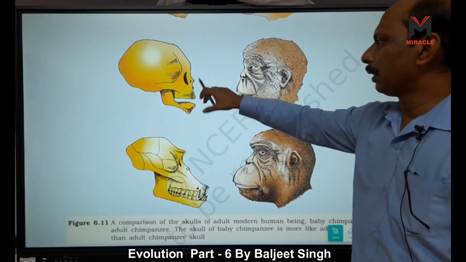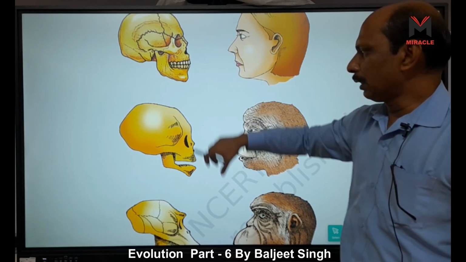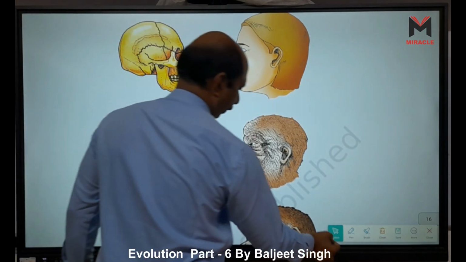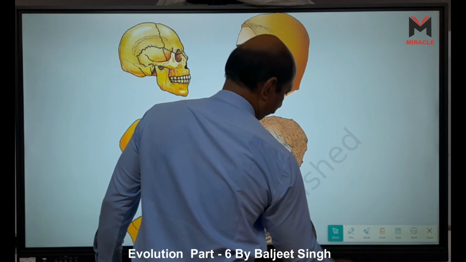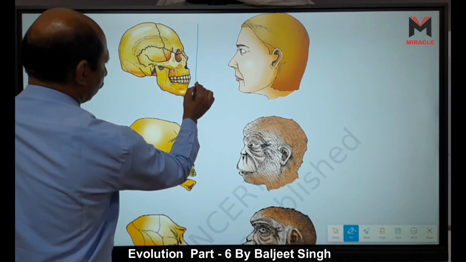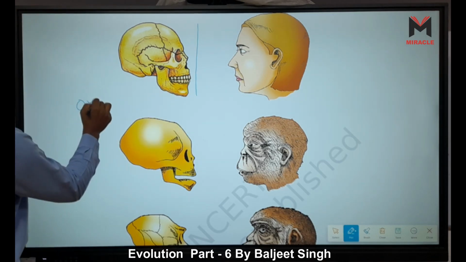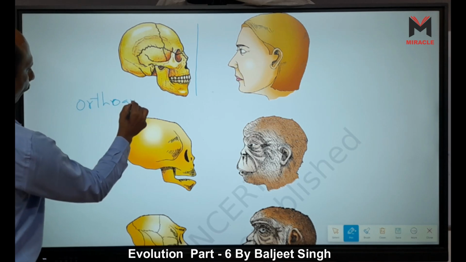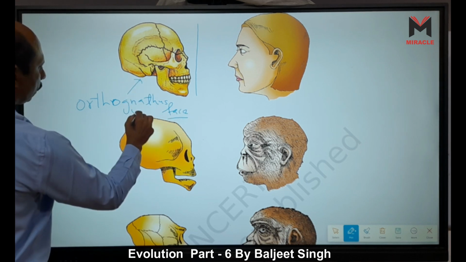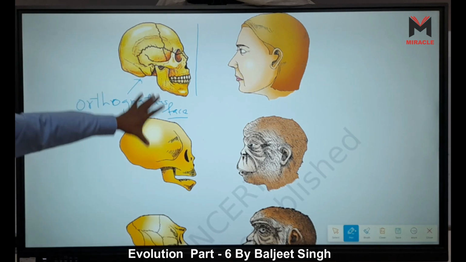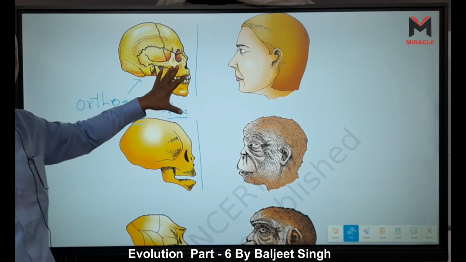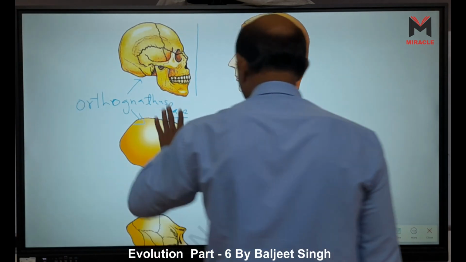When we consider the skull of human and baby chimpanzee, it is near about orthognathous. Look, the face is not coming outside, so it is called orthognathous. Both are orthognathous faces and both are similar, we can see, right? So chimpanzee is more near to human. Through this figure, we understand chimpanzee is more near to human.